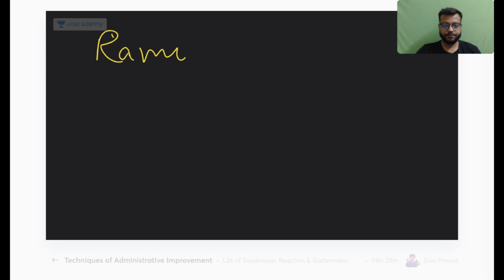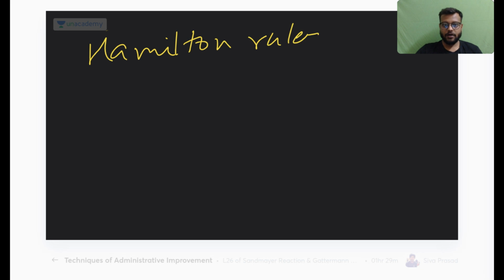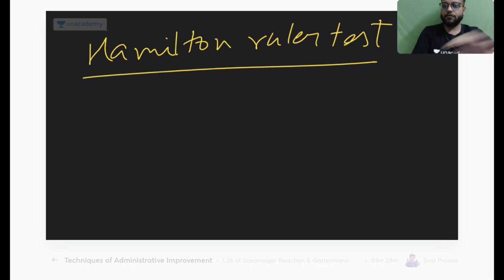Hamilton, sorry, another test which is called the Hamilton ruler test. Okay, so generally if you keep the shoulder like this, there is a rounded contour at the lateral side.